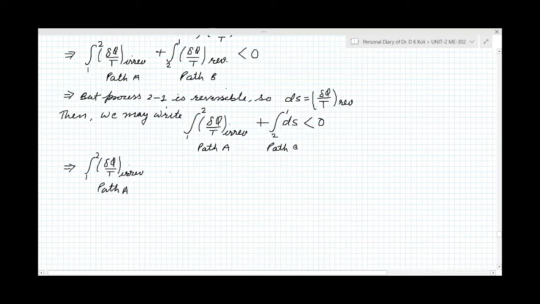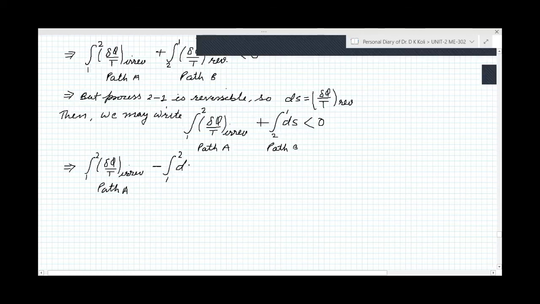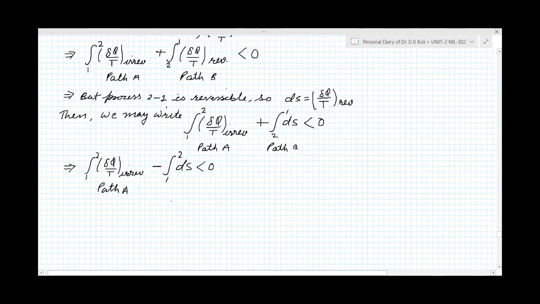So what we can do here, we can change the limit. We can reverse the limit by putting the minus sign here, so we can write it also as 1 to 2. We have changed the limit from 2 to 1 to 1 to 2, and this is ds, less than 0 for part B. I think this will be clear to you.